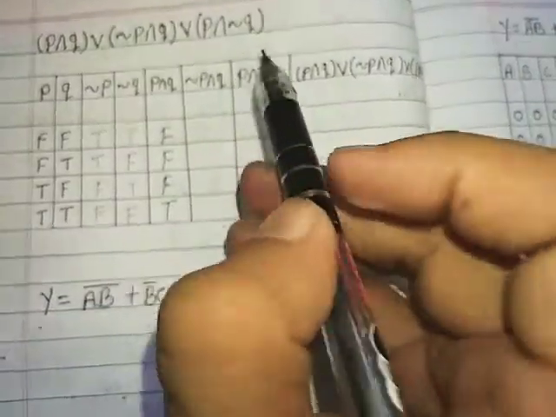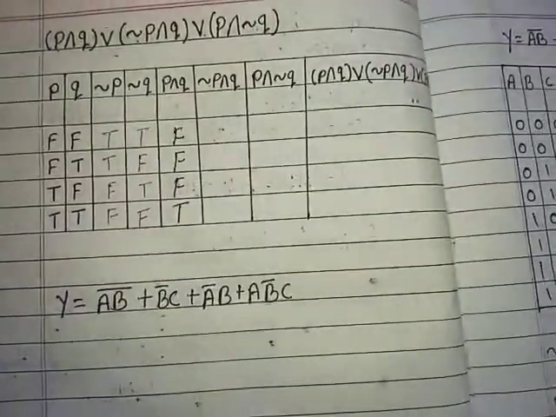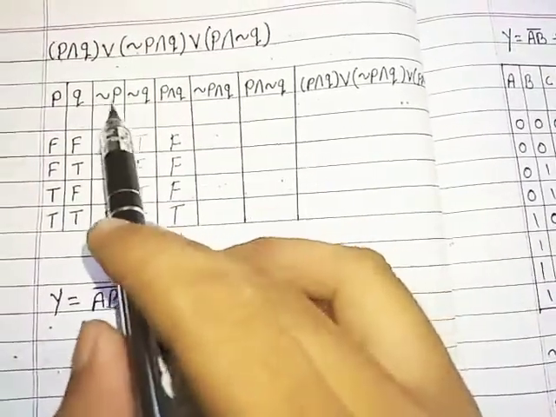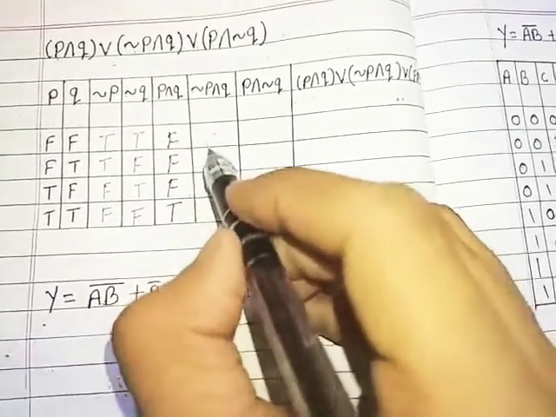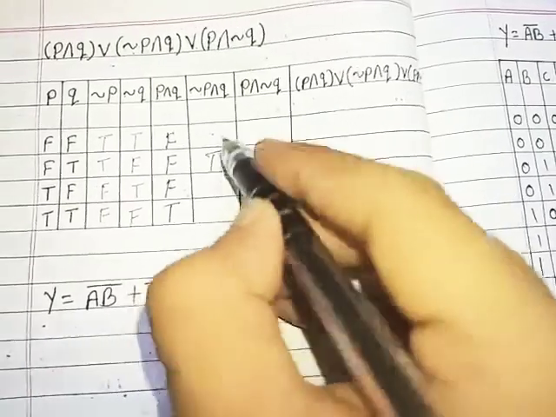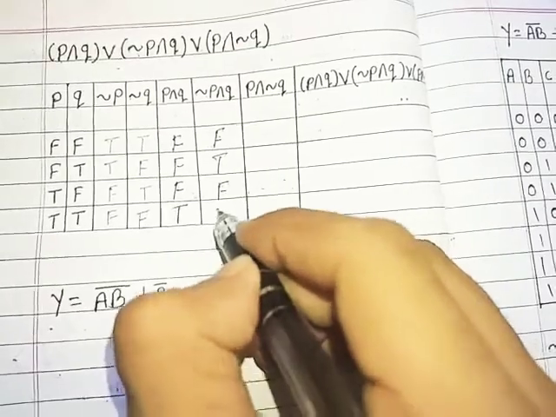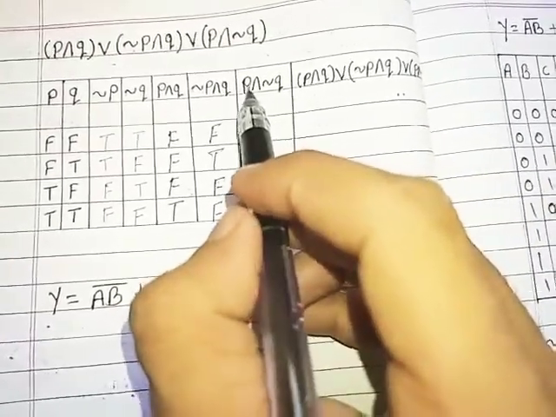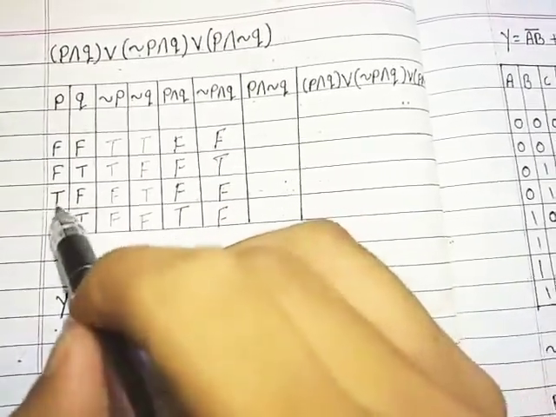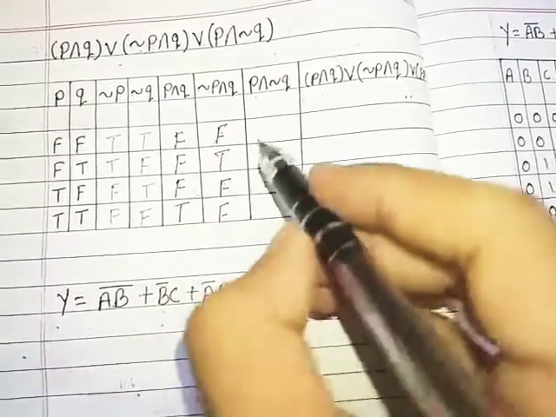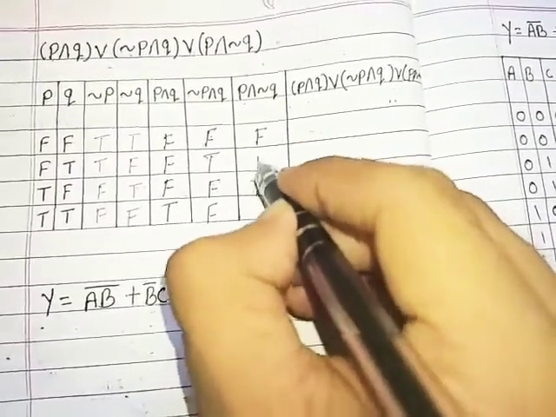Negation of P conjunction Q. So here is negation of P and here is Q. When both the statements are true, the conjunction is true, otherwise false. Then we require P conjunction negation of Q. Here is P, here is negation of Q. In this condition both the statements are true, so we will get true here, rest all are false.